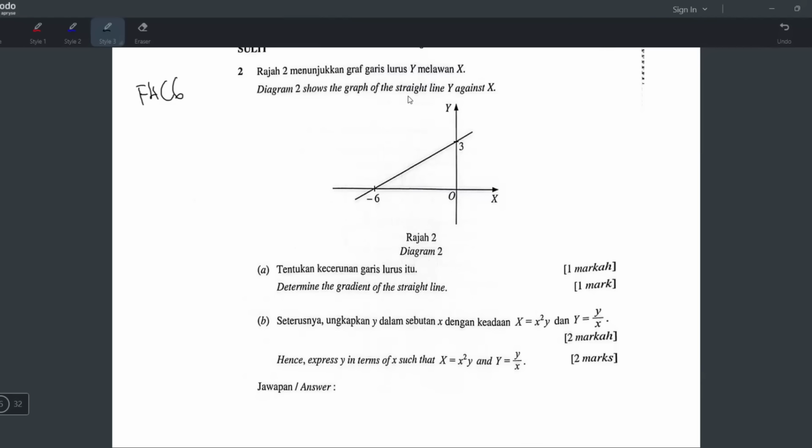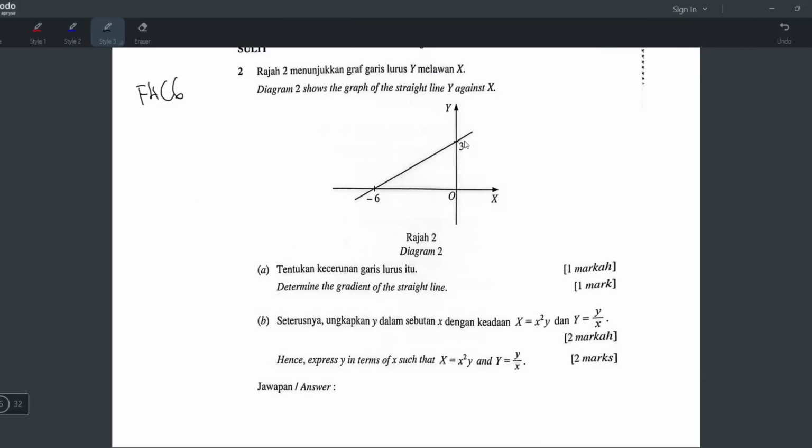Okay, diagram 2 shows the graph of a straight line, big Y against big X. If they give you big Y, big X, it means they don't want to let you know what the Y-axis and the X-axis are. That's why they use big Y, big X. Okay, so huruf besar, maksudnya dia tak nak bagi tahu you what's the Y-axis and the X-axis.